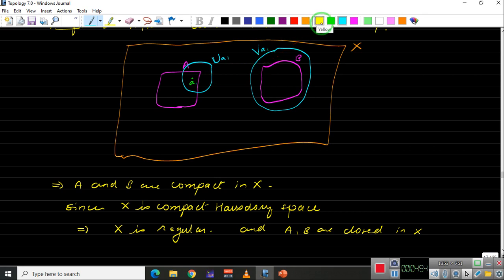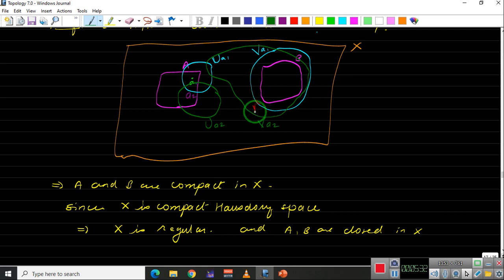For another point, say a2 in A, if I take a2 here, another set is there which contains a2. Say U_a2. Another open set is here, and it may intersect U_a1. We don't know. This is V_a2 such that U_a2 intersection V_a2 is empty.